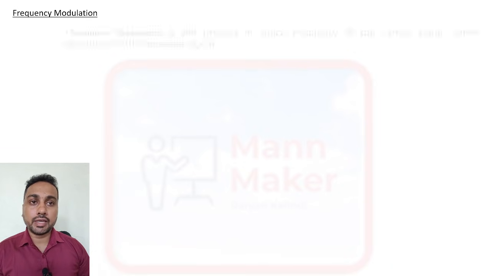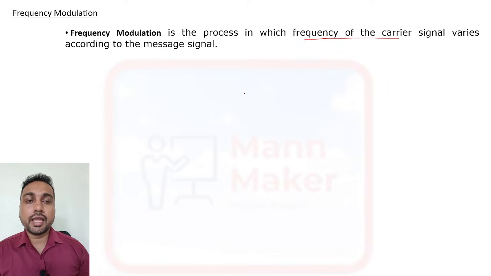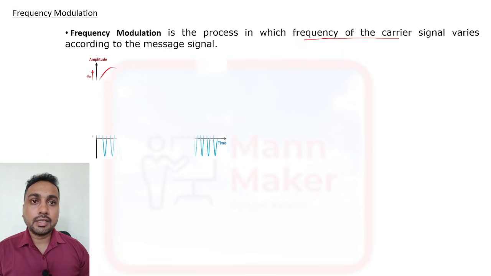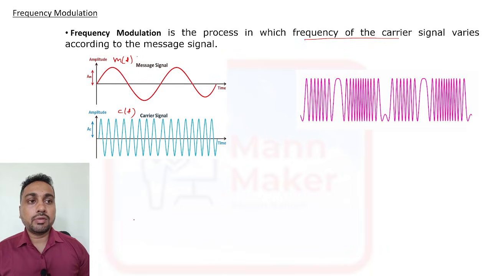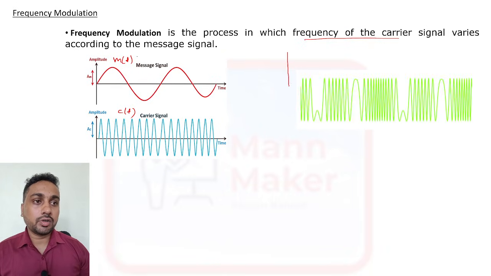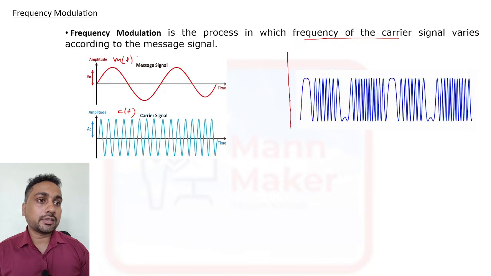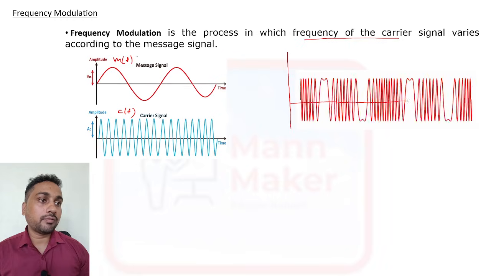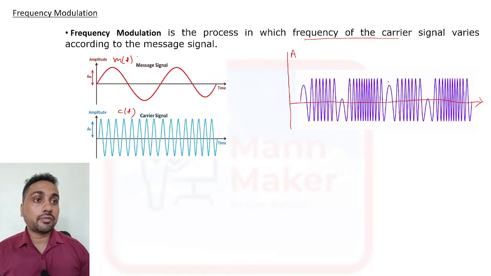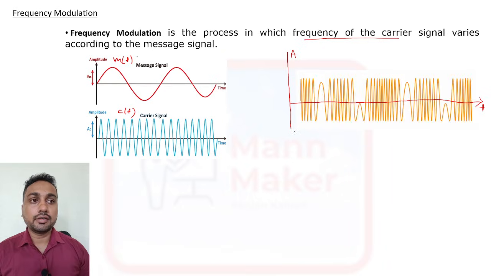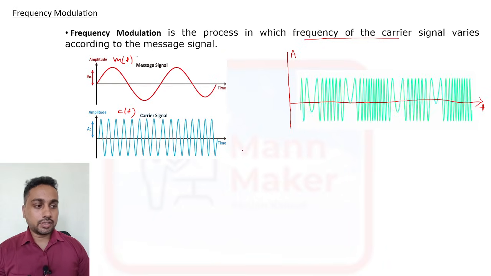In frequency modulation, as I told, the frequency of the carrier signal varies according to the message signal. So same here also, we have one message signal, and we have one carrier signal. This is the message signal and this is the carrier signal. After superimposing, we will get our FM modulation, like this. This is the FM modulation diagram. Like this, frequency modulation will go. So this is how frequency modulation is happening.